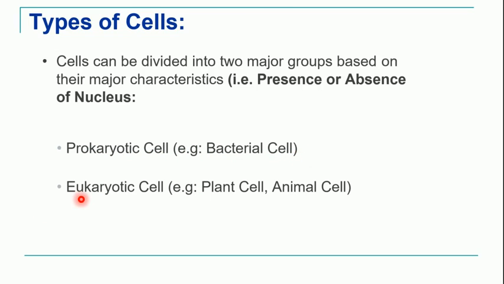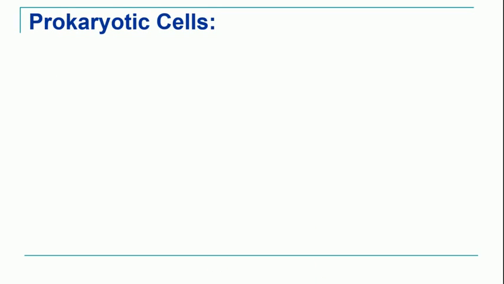On the other hand, we have eukaryotic cell. Eu means true, karyon means nucleus. These are the cells which have the true nucleus inside the cell. Examples are plant cell, animal cell. So all those cells having nucleus are called as eukaryotic cells. So let's begin with the first type, that is prokaryotic cell. In the next lecture we are going to study this type of cell in detail, their ultrastructure. Today we'll just take an overview.